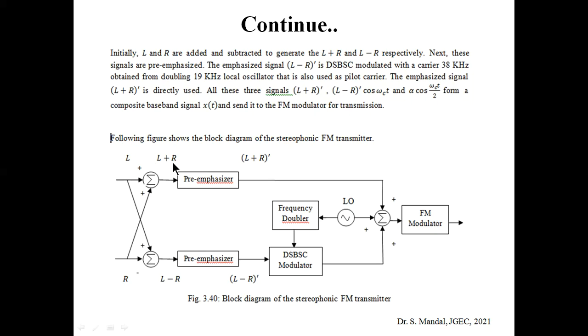After using the adder circuit, it will become L plus R, and after using a subtractor, it will become L minus R. Then we are using the pre-emphasis circuit, and it will become L plus R dash and L minus R dash. L minus R dash is modulated with the DSBSC modulator, and next we are sending three composite signals: L plus R dash, L minus R dash into cos omega ct, and a pilot carrier, that is alpha cos omega ct by 2. Those composite signals are sent to the FM modulator for further transmission.